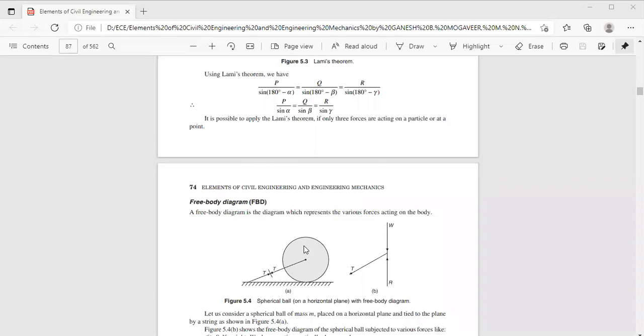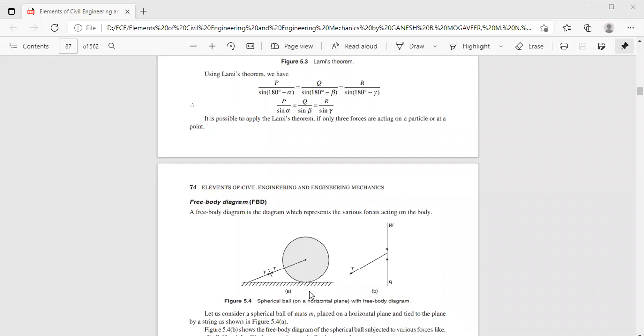Then you will have an equivalent opposite reaction from the floor, which acts in the opposite direction. This reaction force is perpendicular to the plane of contact.